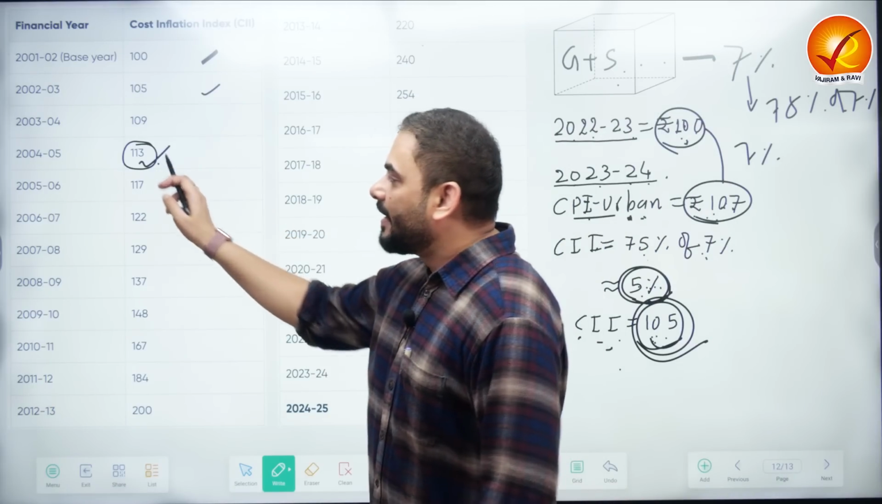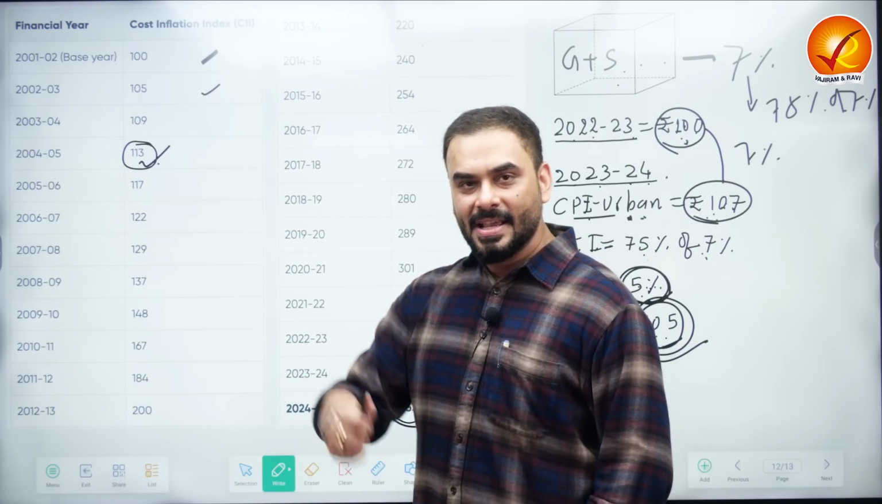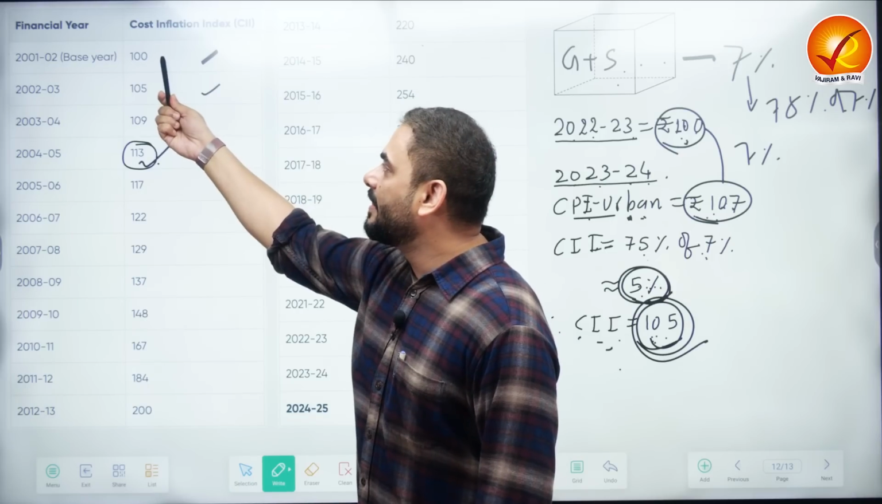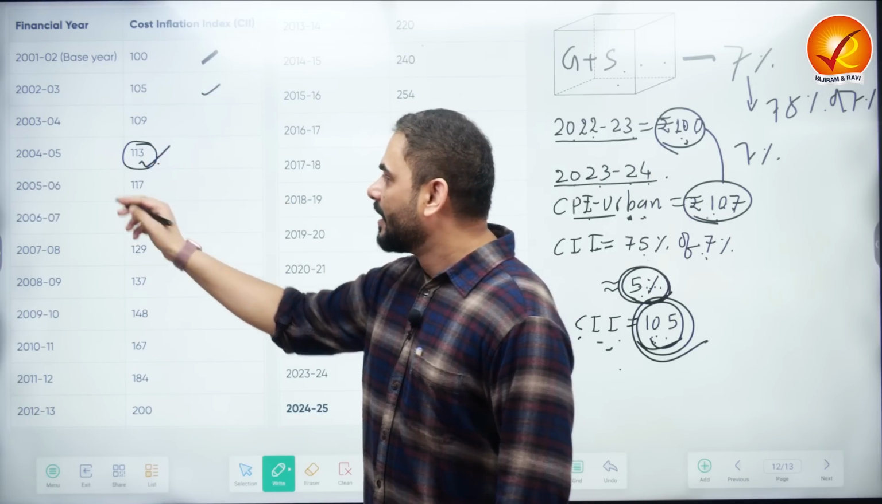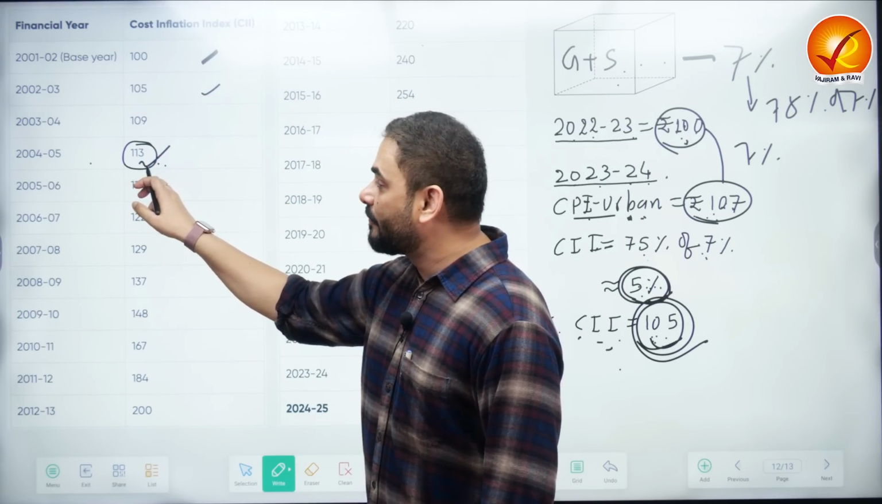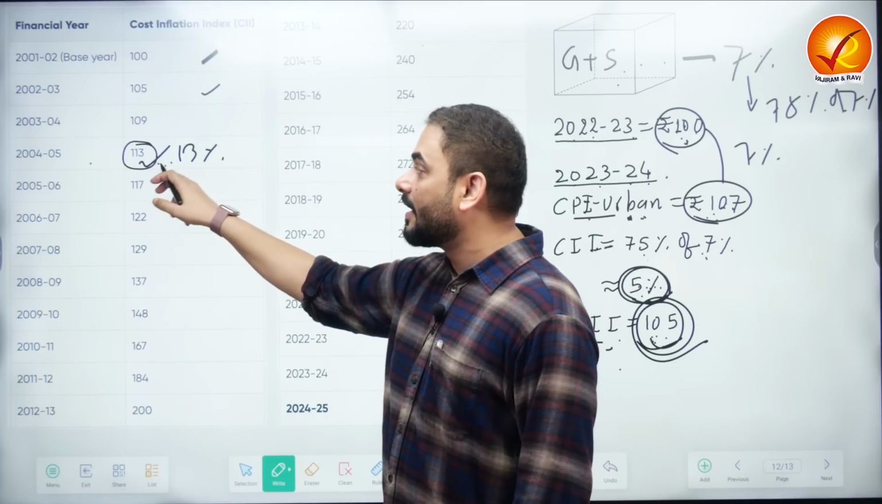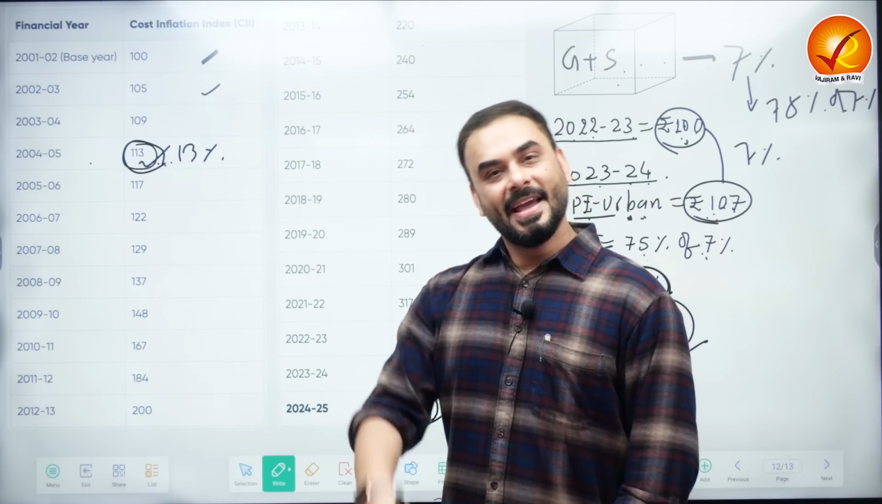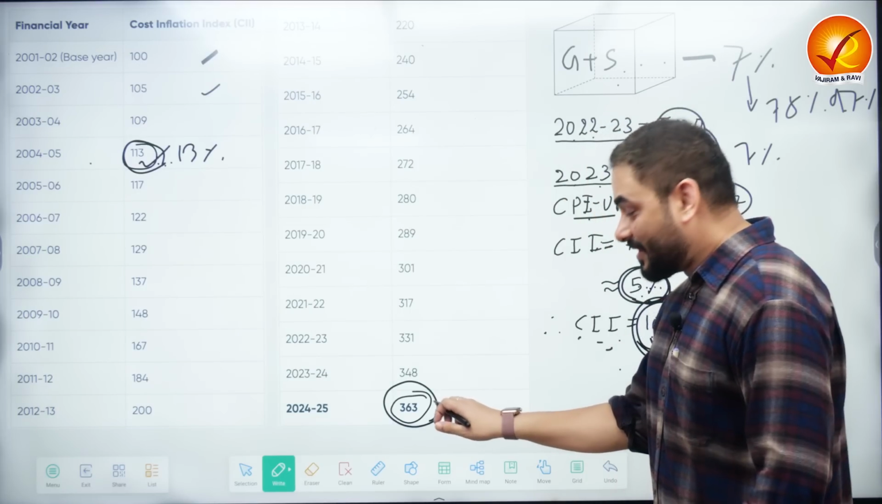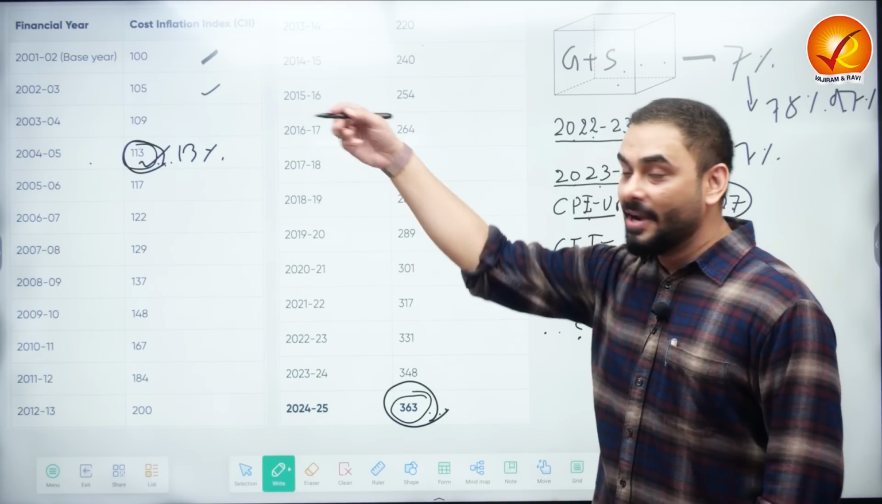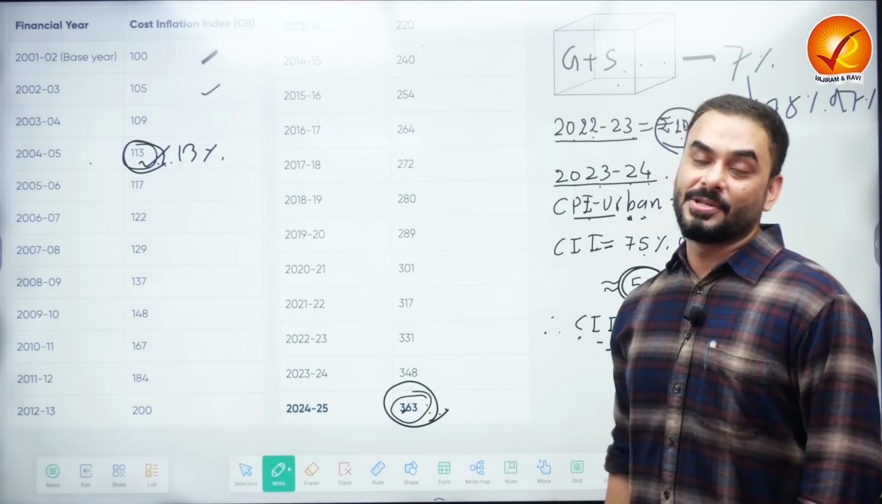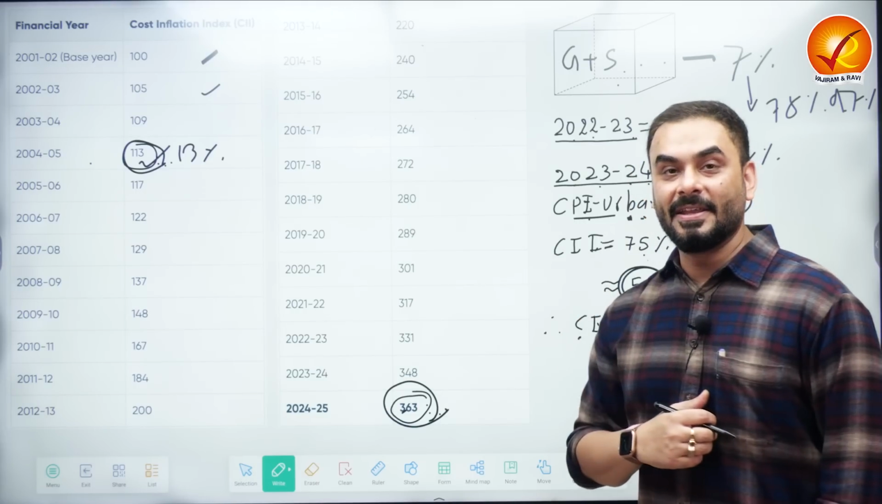What is the meaning of this 113? The meaning of 113 is, if the price of this pen in the year 2001 is 100 rupees, the price of the same pen in 2004-5 is 13% higher. That's why 113. And the price of the same pen today is 3 times higher. So a 100 rupee pen has become a 363 rupee pen. That is the meaning of CII.